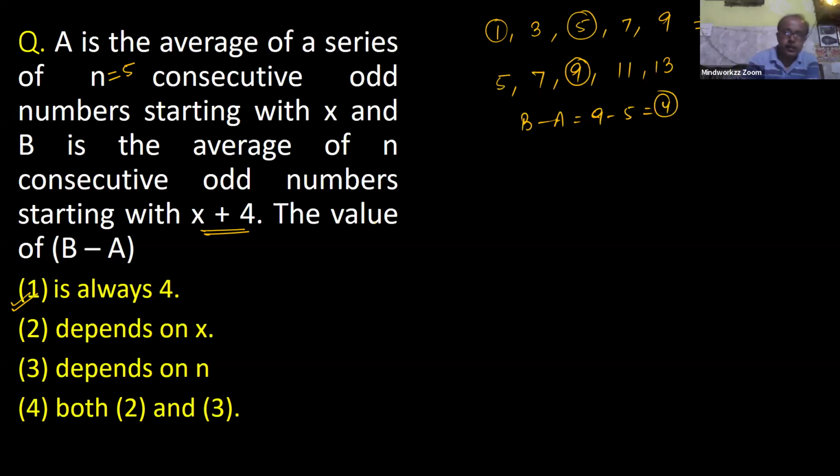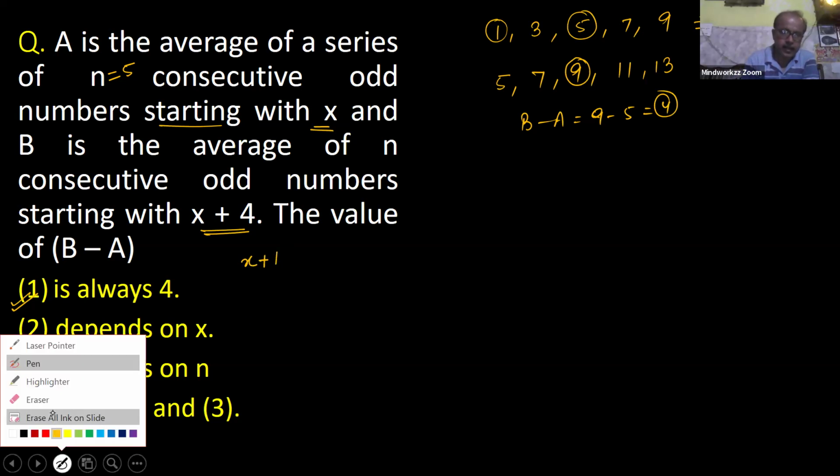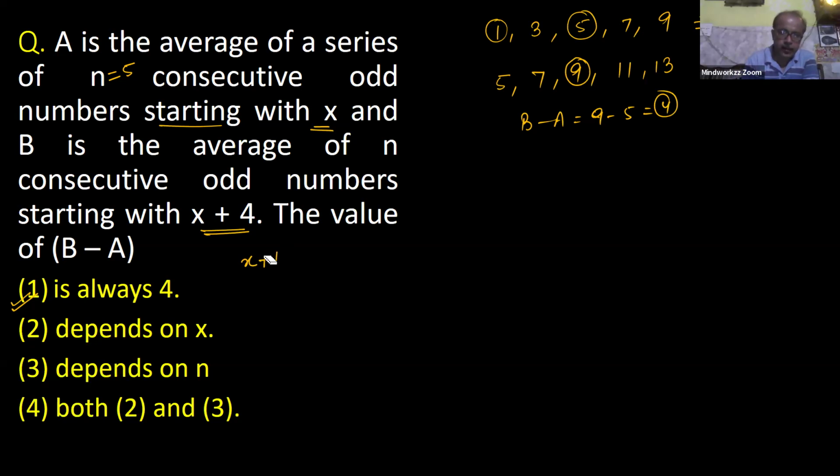Beta, suppose 5 consecutive odd numbers, maybe in the form of x, because the question says starting with x. So your first number is x. Start with x. So the next number is definitely x plus 2. Next one is x plus 4. Next one is x plus 6. And the next one is x plus 8, if you take only 5 numbers. In this case, your average is definitely x plus 4.